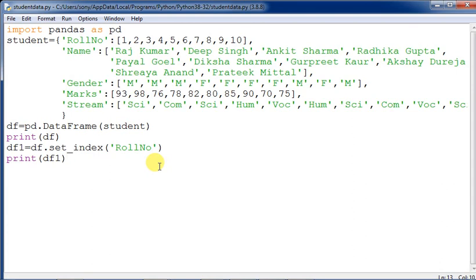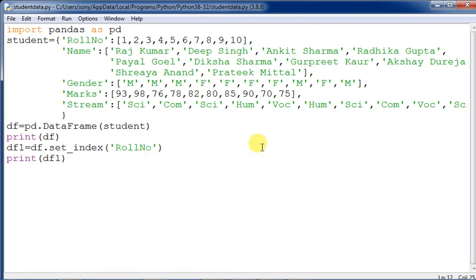Okay, we can find the emp id being used as an index column in the new data frame df1 which we have created. However, the original data frame is not modified. So you have seen the data will not be modified, and it still uses the automatically generated index column. If we want to modify the original df and set emp id as index, then we should use inplace=True.